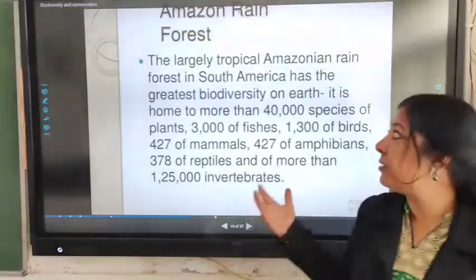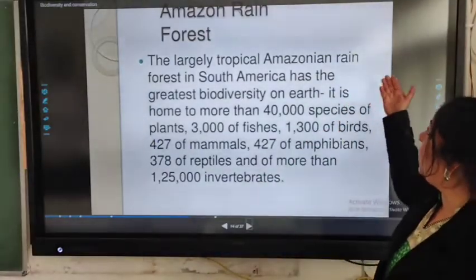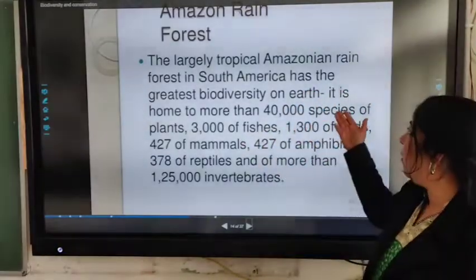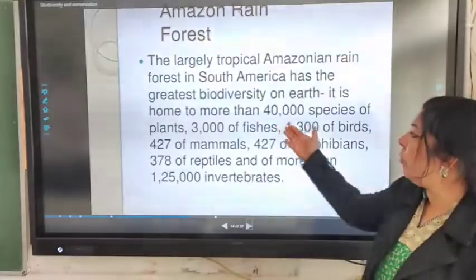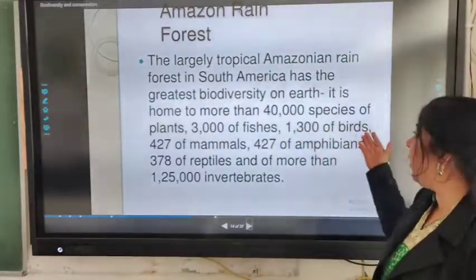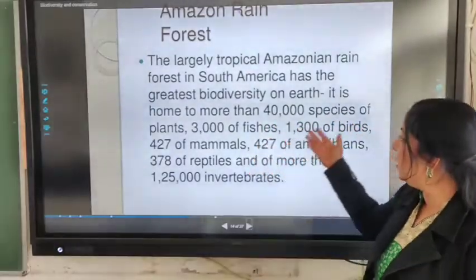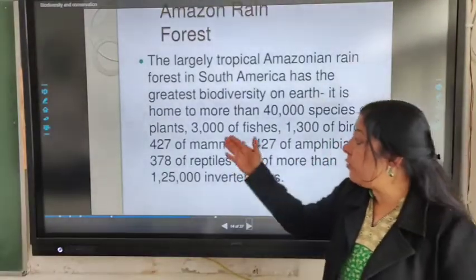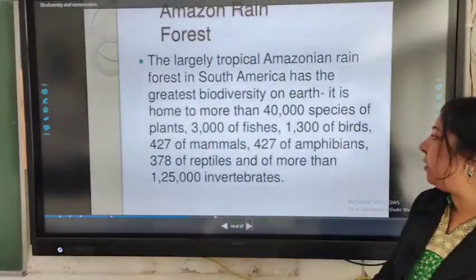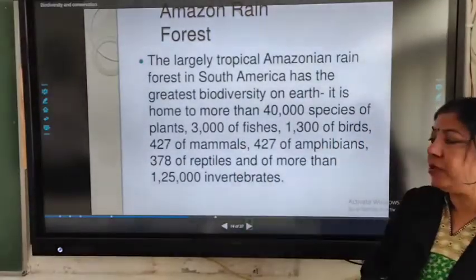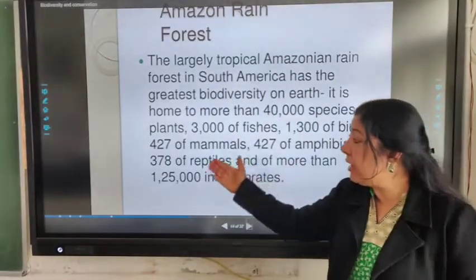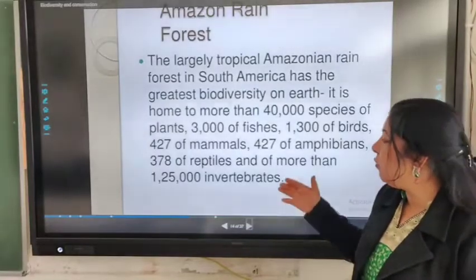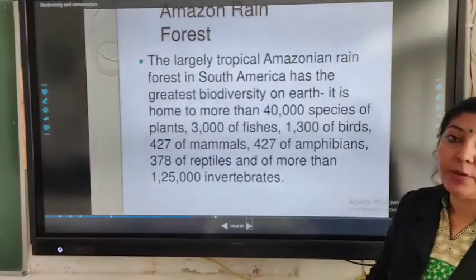Now the Amazon rainforest, the largely tropical Amazonian rainforest in South America, has the greatest biodiversity on earth. It is home to more than 40,000 species of plants, 3,000 species of fishes, 1,300 species of birds, 427 species of mammals, 427 species of amphibians, 378 species of reptiles, and more than 125,000 species of invertebrates.